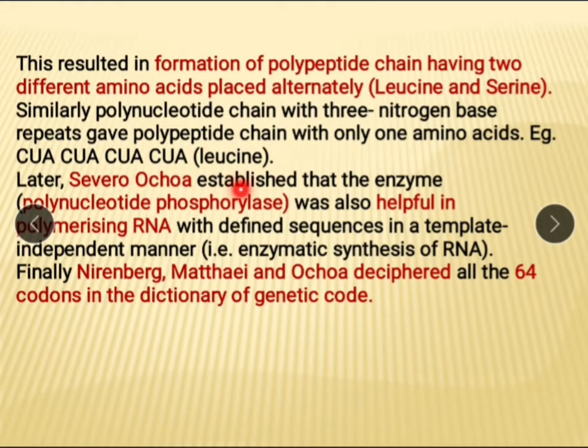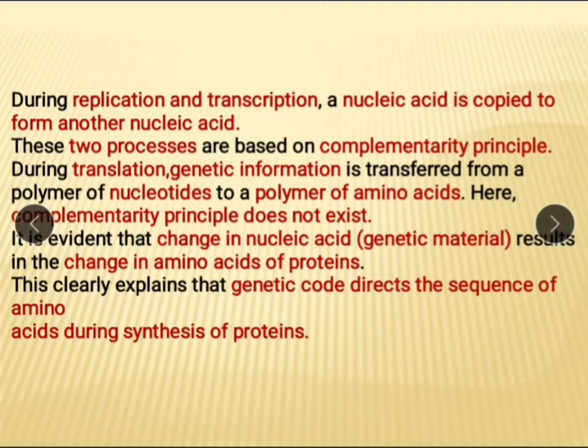Later, Severo Ochoa established that enzyme polynucleotide phosphorylase was also helpful in polymerizing RNA with definite sequence in template independent manner, that is enzymatic synthesis of RNA. Finally, Nirenberg, Mathai and Ochoa deciphered all the 64 codons in the dictionary of genetic code.